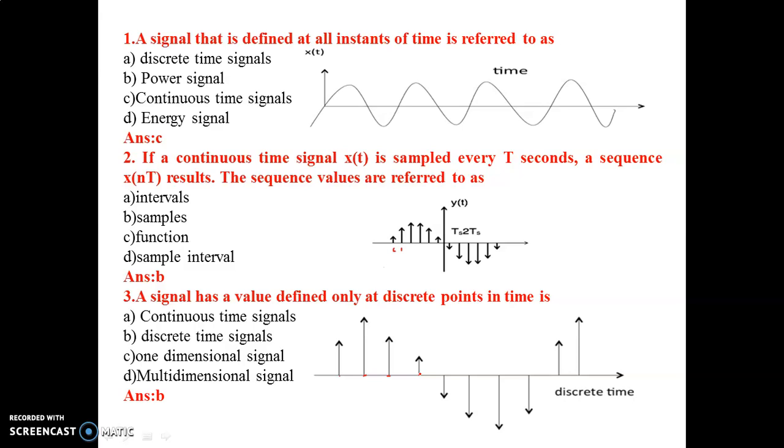So that's why, if a signal is defined at particular time instants, it is referred to as a discrete time signal. Discrete points means at a specific point, at a particular point. It is referred to as a discrete time signal, right?